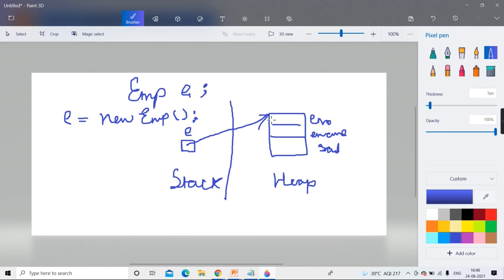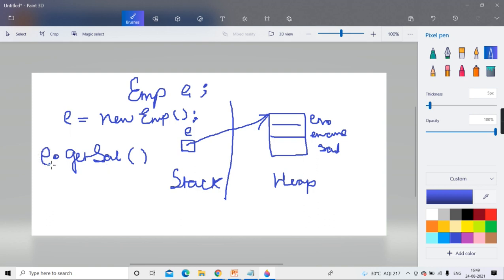I have just said the copy is created on heap. The reference comes in E and now you can access its methods. Suppose now I call E.getSalary. Some method is there, getSalary. Method means function. Yesterday I told you, functions are those which perform some logic on the data of that object.